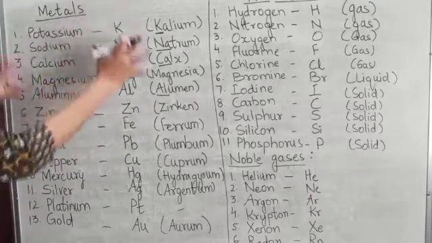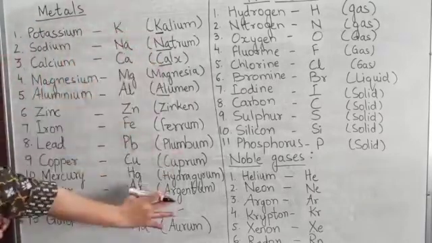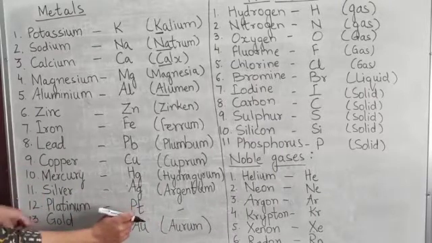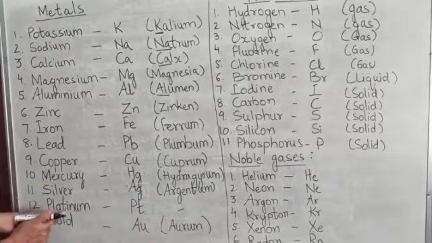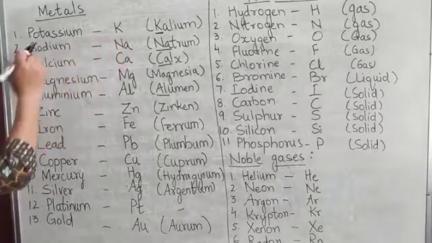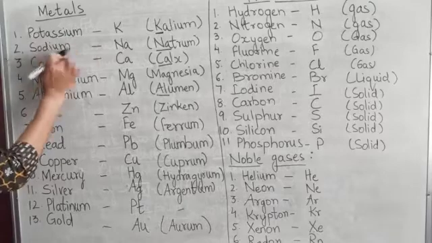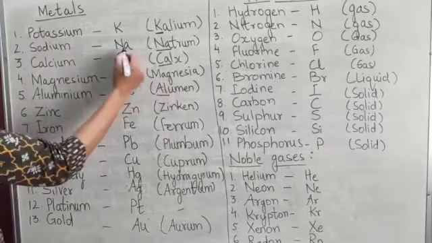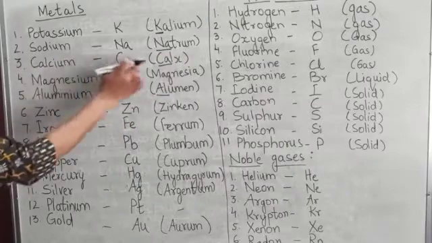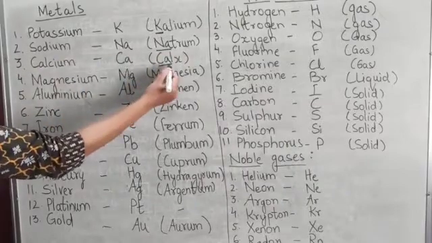Now all these elements have their Latin names, except for platinum. Platinum, Pt, is derived from its original name only. Now, here you can see potassium K, then sodium Na. Na is derived from natrum, first two letters. Then calcium, Calx, first two letters, Ca.